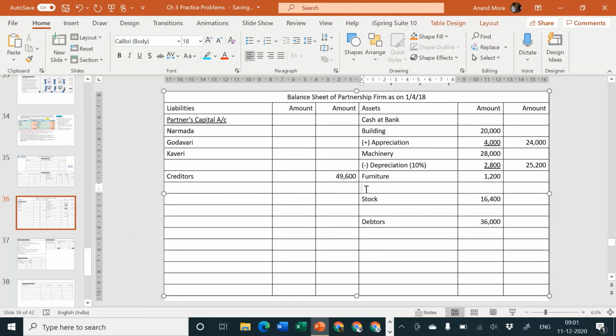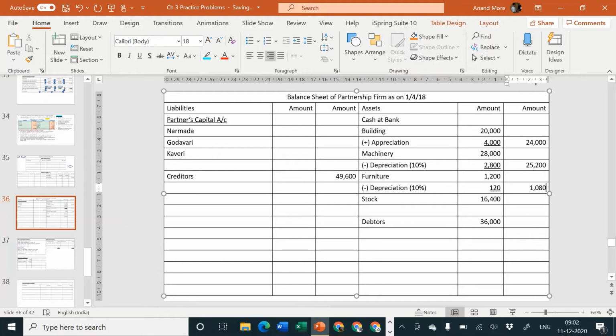Furniture is less depreciation, 10%. That is again 120. Let us go to the outer column. 1,200. Please make your own calculations. Minus 120, that goes to 1,080. Please do not copy. Okay, 1,080.